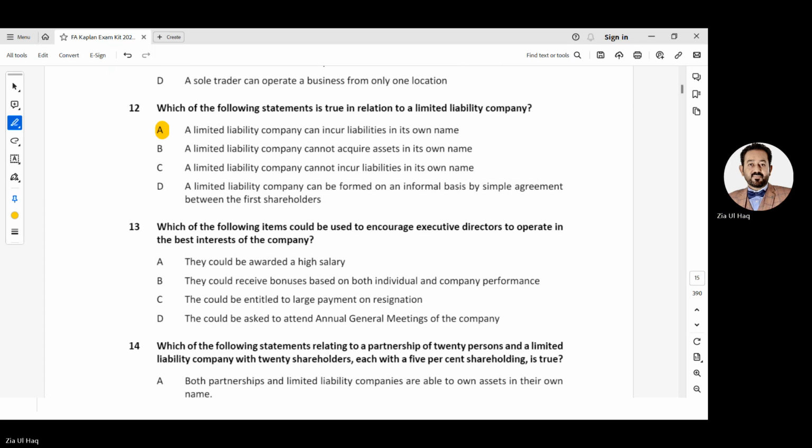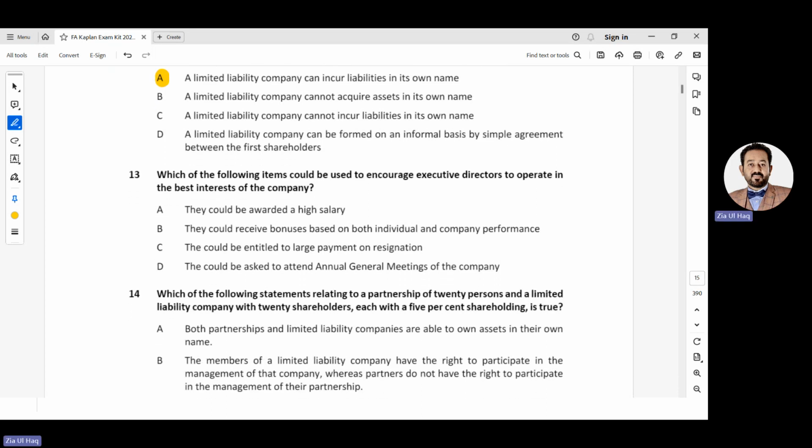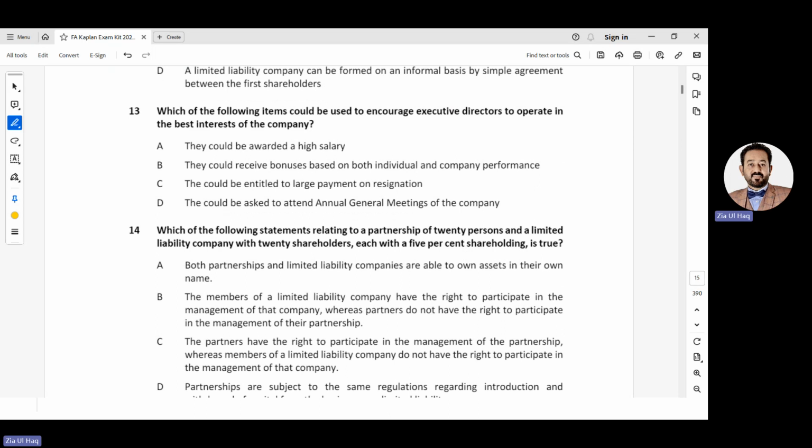Number 13. Which of the following items could be used to encourage executive directors to operate in the best interest of the company? I mean, they should consider what is best for the company rather than best for themselves. They could be awarded a high salary. No, it is not necessary. They could receive a bonus based on both individual and company performance. They could be entitled to a large payment on resignation.